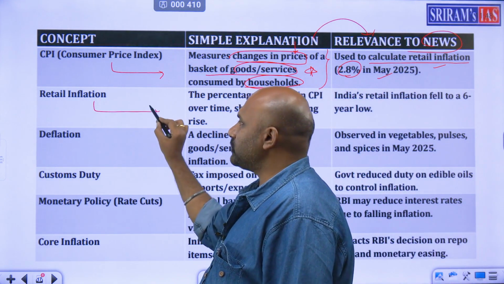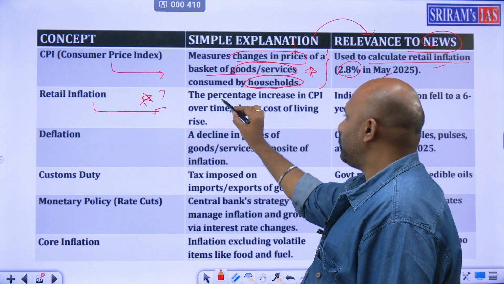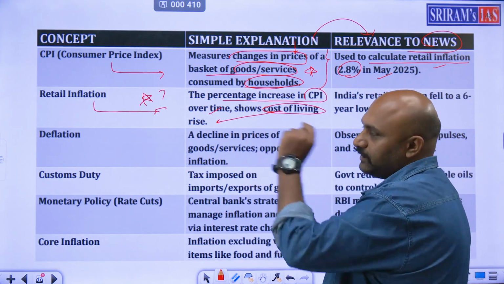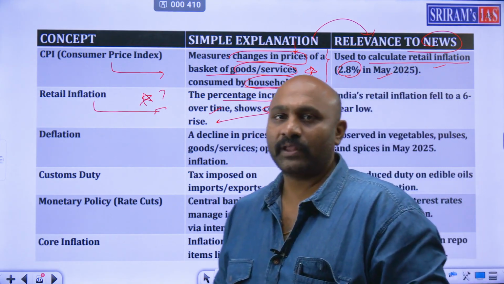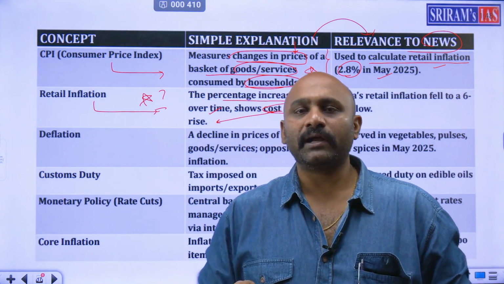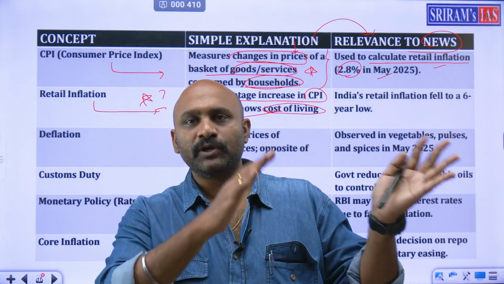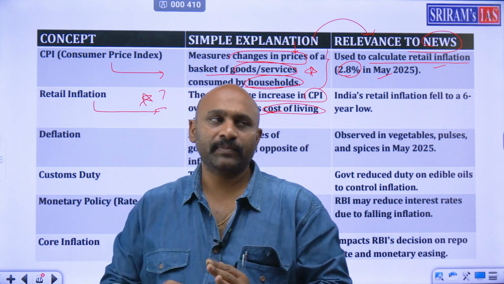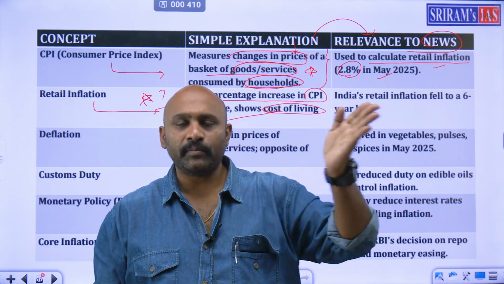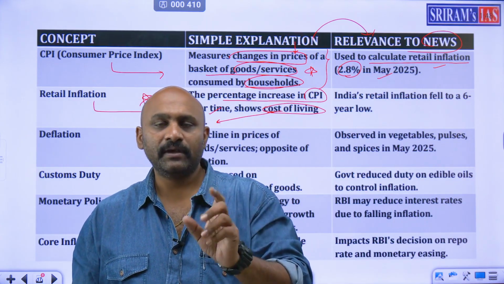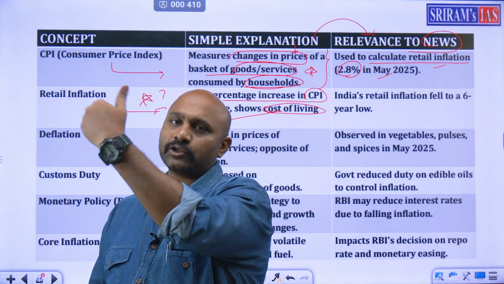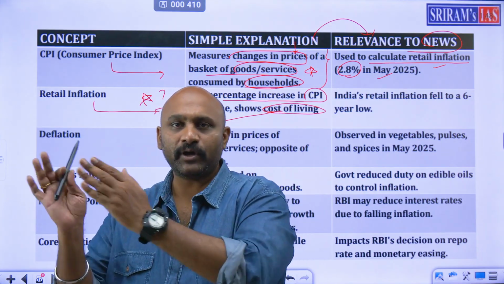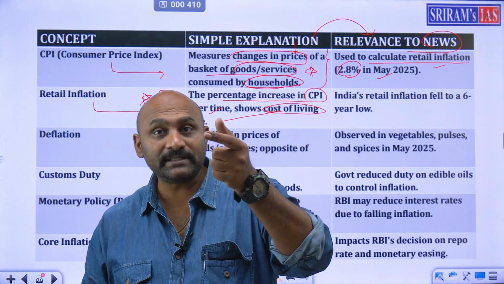Next, retail inflation ka matlab kya hai? What is retail inflation? Percentage increase in consumer price index over time, cost of living rise. Adi, that's retail inflation. Retail ante enti, shop lo konukunedu. In simple words, retail market is what market? It starts from the production center, moves towards wholesale centers. From wholesale centers, it shifts to retail centers. As it moves from the production center to the wholesale center, prices will increase. From the wholesale market, if it goes to the retail market, there also prices will increase. And the shopkeeper will again sell it to the consumers for his or her profit because they are running a shop. So finally, the paisa should be filled by whom?